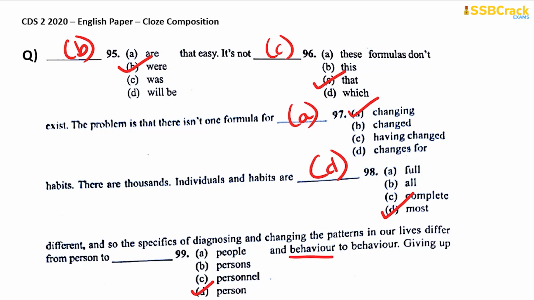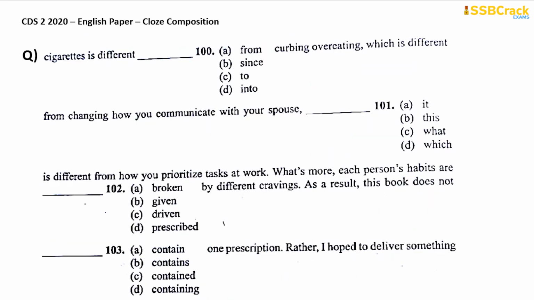So just as behavior to behavior is singular here, it should be again person to person. Okay, option D, not people, persons, or personnel. Giving up cigarettes is different dash curbing overeating. So giving up cigarettes is different from curbing overeating, not since, to, or into. So option A is your answer for this blank.